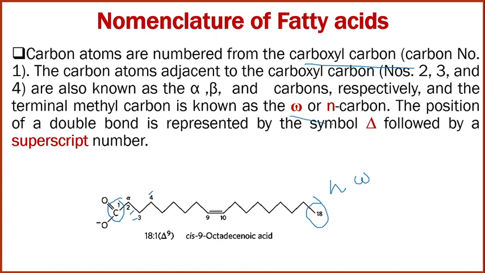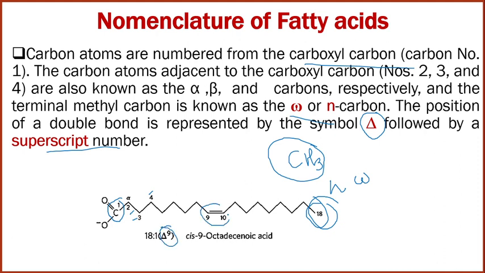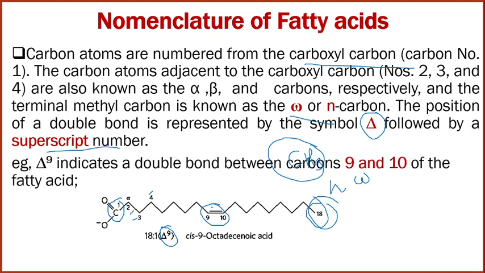So what do you mean by omega and N? Whatever the terminal methyl group, meaning the CH3 group, is called omega carbon or N carbon. The position of the double bond in a fatty acid is represented by delta followed by a superscript number. That means delta 9 means there is a double bond between the 9th and 10th carbon. So as I discussed, delta 9 indicates the double bond between the 9 and 10 position of the fatty acid.